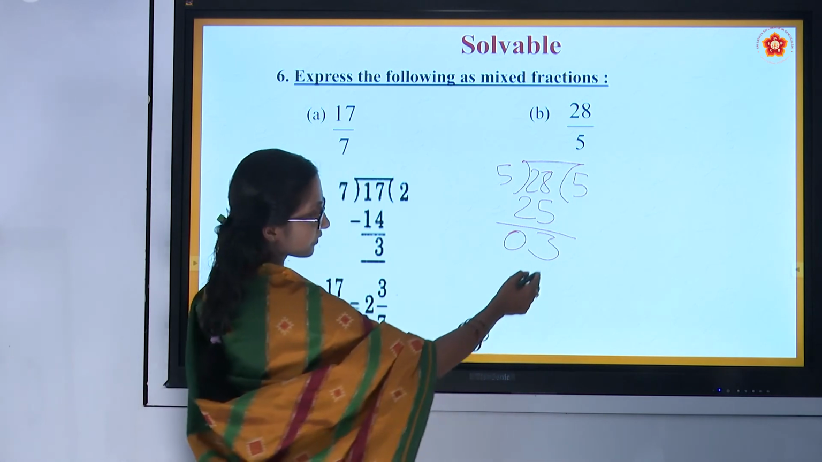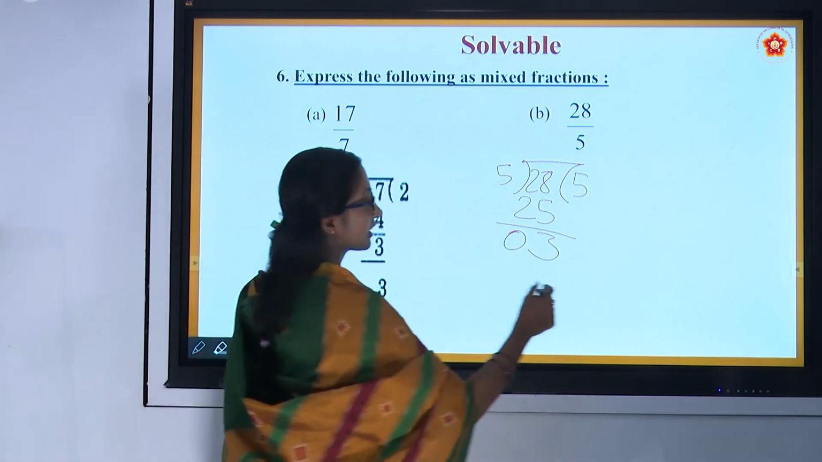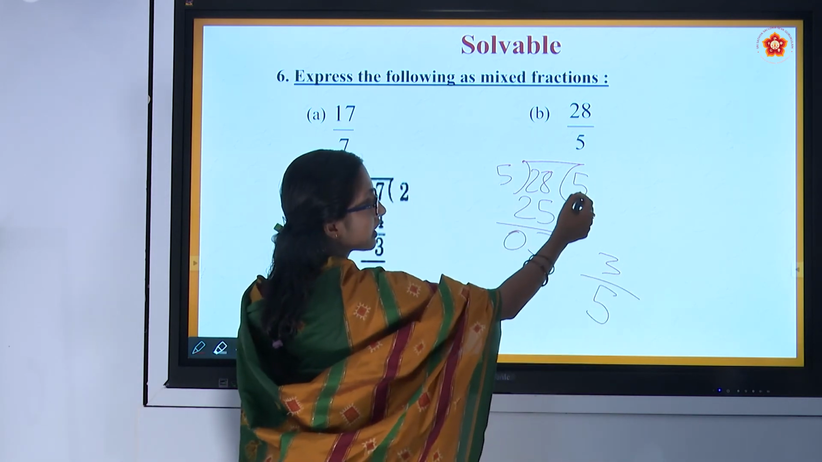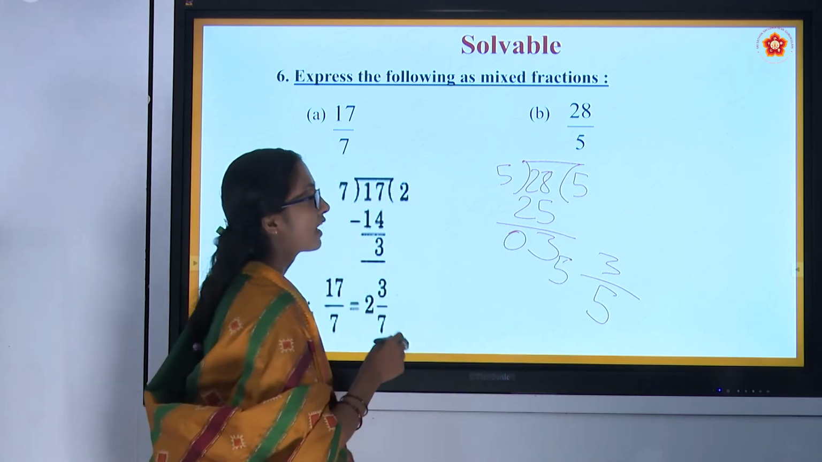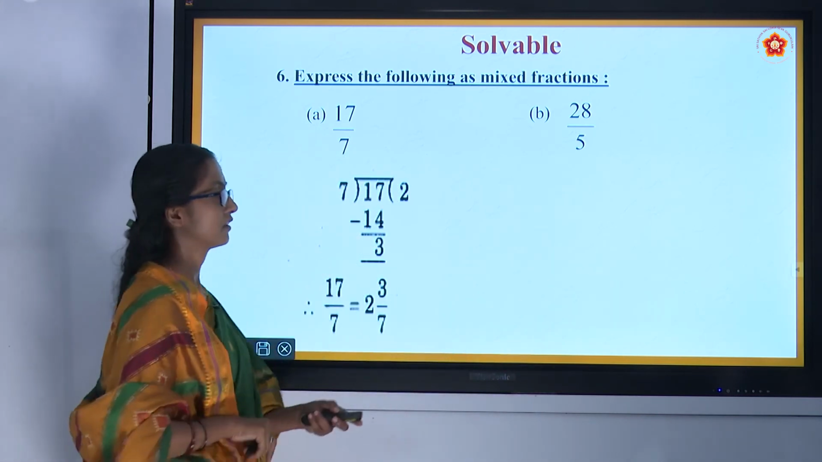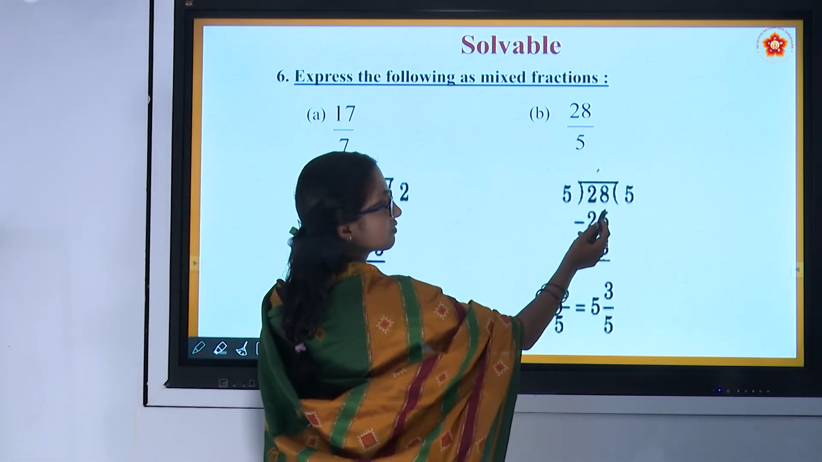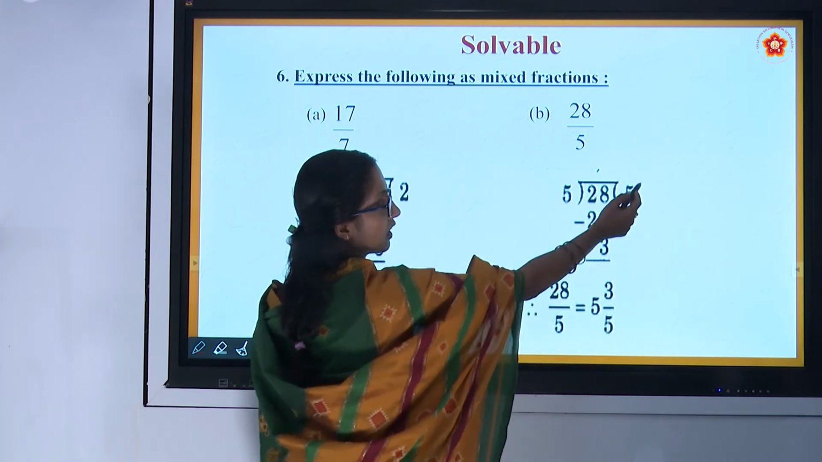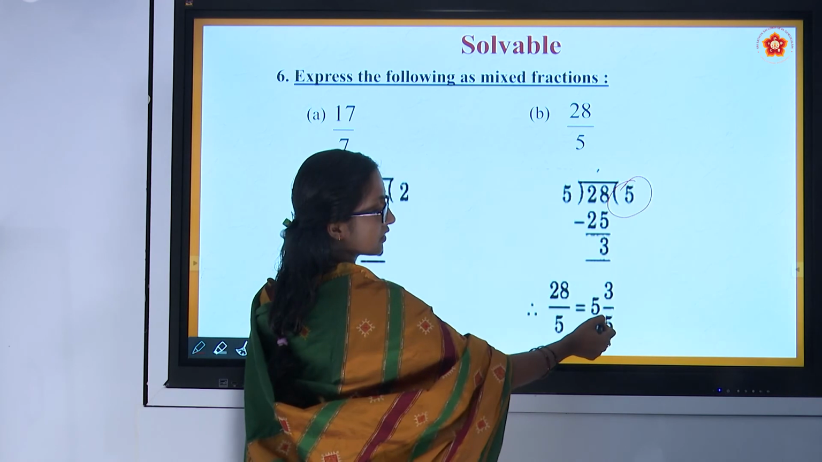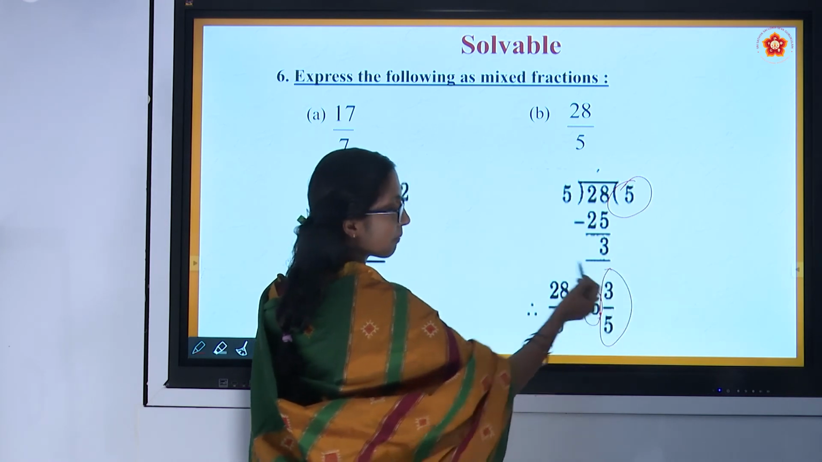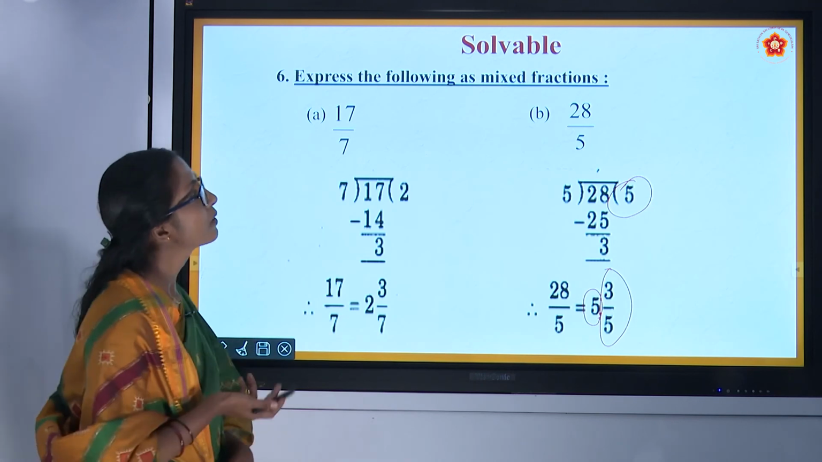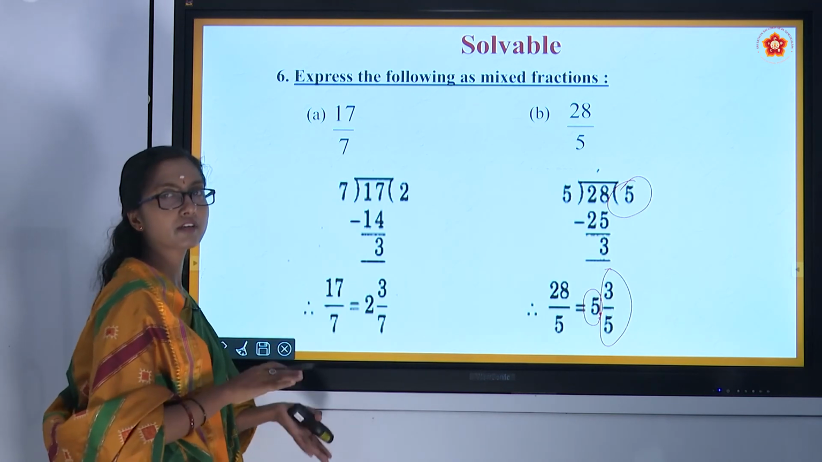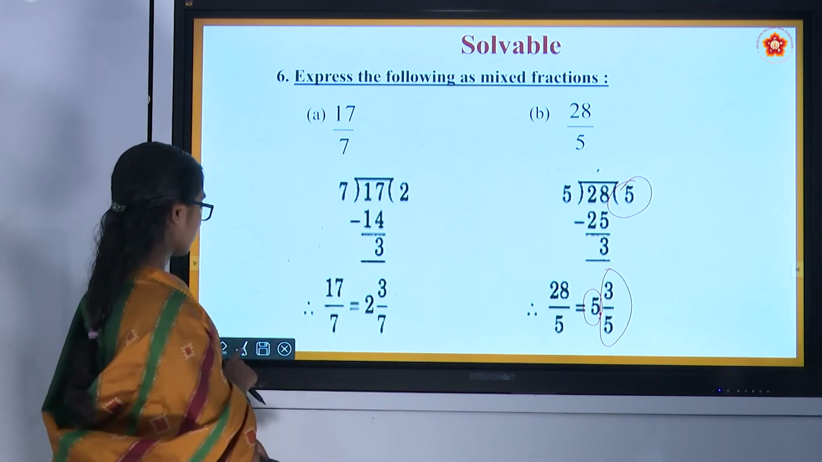Now, 3 is the remainder, which is the part of the whole, and the whole was 5. So 3 by 5. 5 divided into 28, 5 fives are 25, 3 remains. 3 by 5, and the other whole is 5. A whole and a part, a combination of whole and part, is a mixed fraction. What have we done here? Improper fractions were there, and we have converted them into mixed fractions.